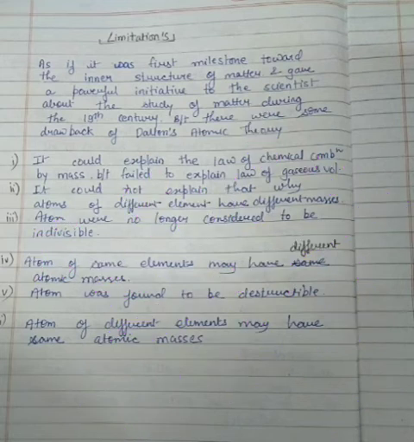Then, students, the basic concept given by Dalton, that the atom is the smallest particle and takes part in a chemical reaction as a whole, was also limited. Now the theory was given that though an atom is made up of small particles such as electron, proton and neutron, yet the atom is the smallest particle that takes part in a chemical reaction. So this assumption never failed. We all know that there are electron, proton and neutron, but this assumption did not fail. The atom is always said to be the smallest particle.